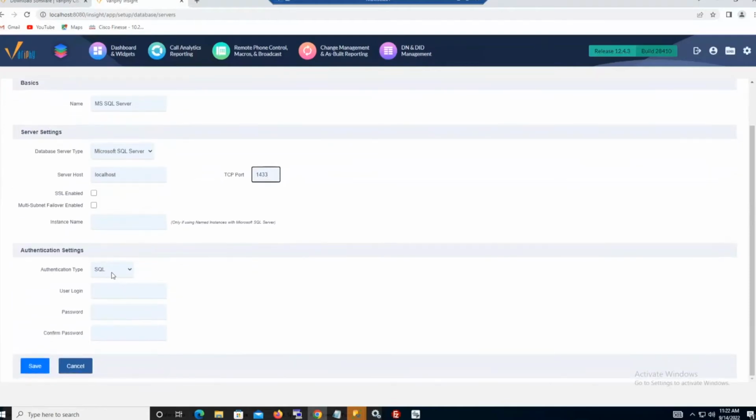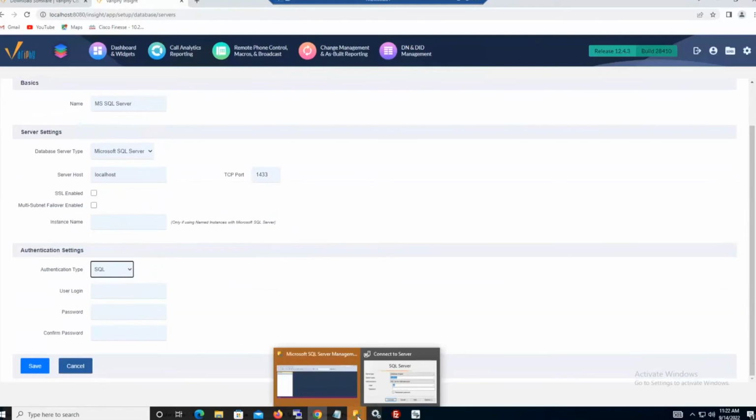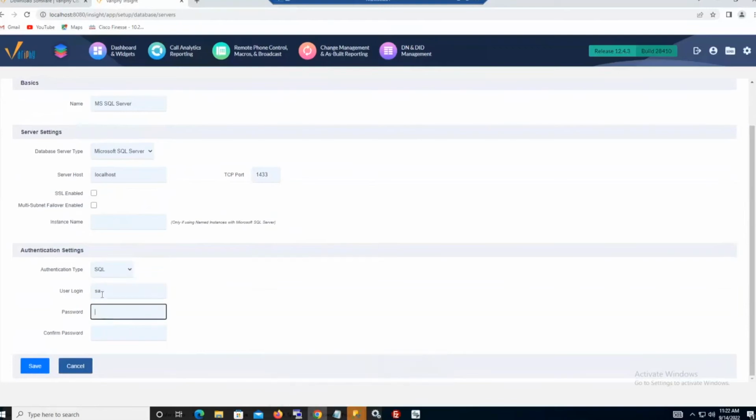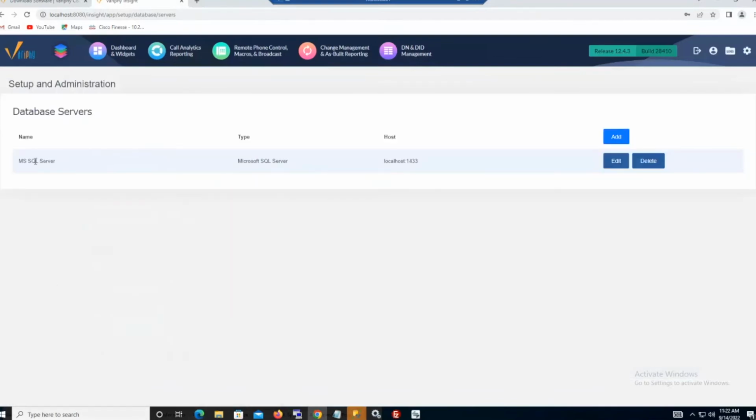Then we'll need to go ahead and choose either NT authentication or SQL authentication. I have taken the onus on myself to create mixed mode authentication, but I am going to use a SQL authenticated account here. So I'll just go ahead and input what my SA password is. We'll go ahead and save this. Now I have a good database engine that I'm pretty sure is communicatable, we'll say.